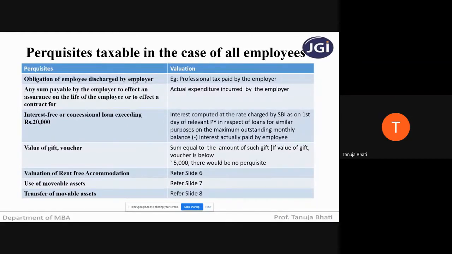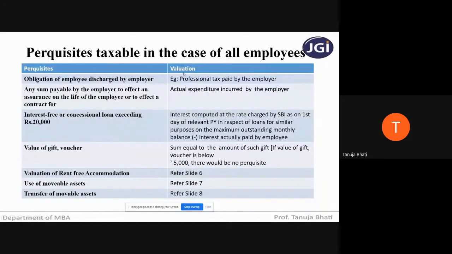Then it is a perquisite, correct? Because actually the employer is giving an additional benefit by paying the amount on behalf of the employee. So it is a perquisite, and it will be taxable if it is given to any type of employee.